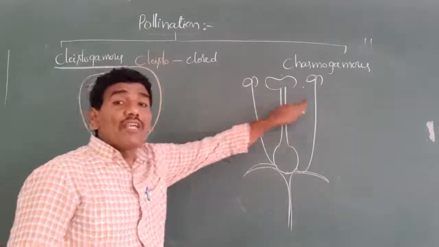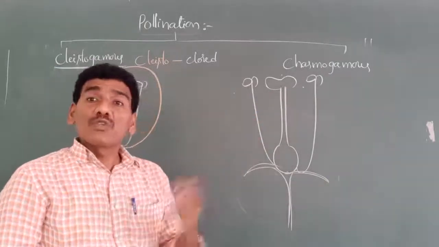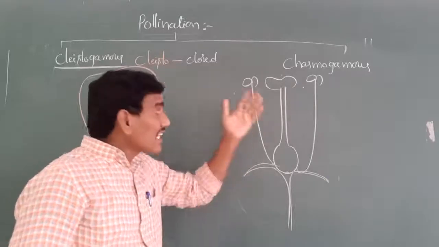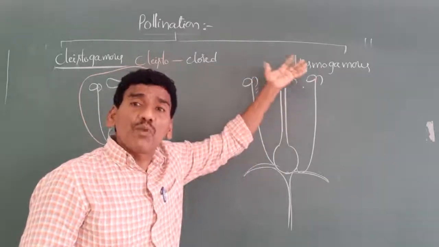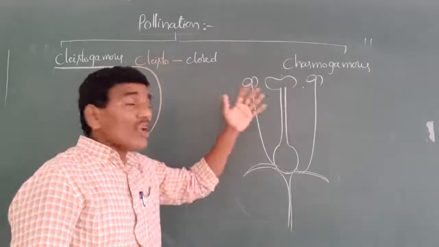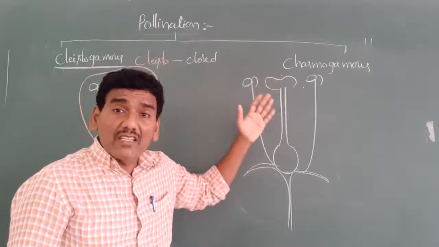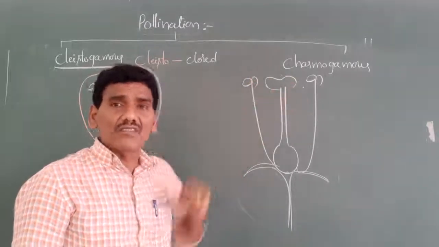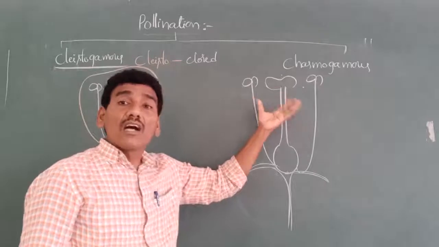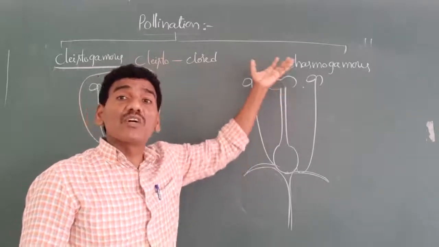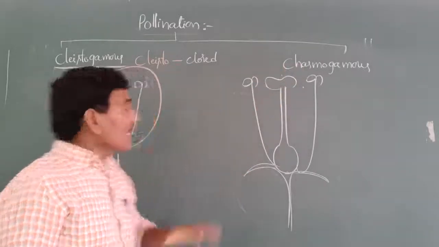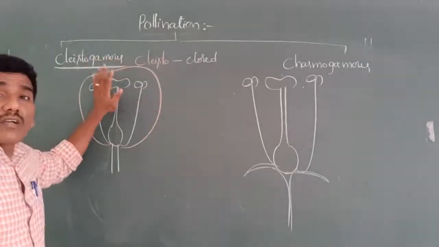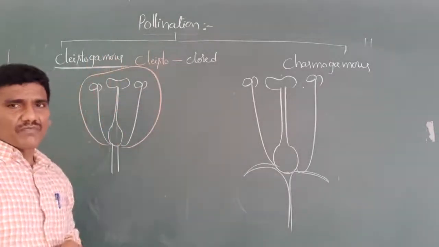Here, stigma and anthers are exposed to air. The stigma and the anthers are exposed to atmosphere. Many pollen grains also fall on the stigmatic region because the anthers and stigmas are exposed to atmosphere. Here is one more important point of the cleistogamous flower.